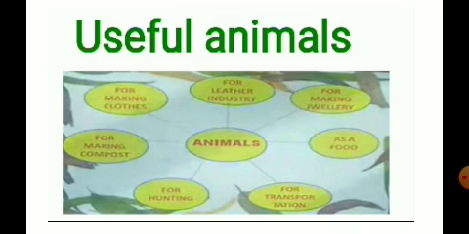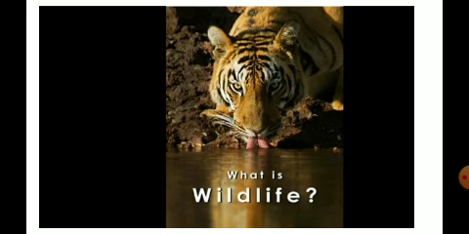So now today we'll move on to today's topic, which is wildlife. So what is wildlife? Wildlife includes all those plants and animals that live and grow in their natural surroundings. So what is wildlife, children? Wildlife is nothing but the plants and the animals that live and grow in their natural surroundings. So wildlife is found everywhere. It is found in the plains, rivers, mountains, seas, rainforests and deserts.